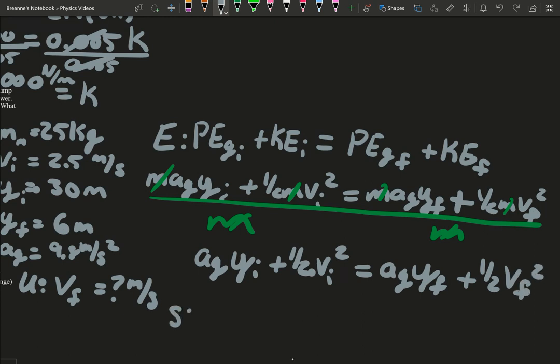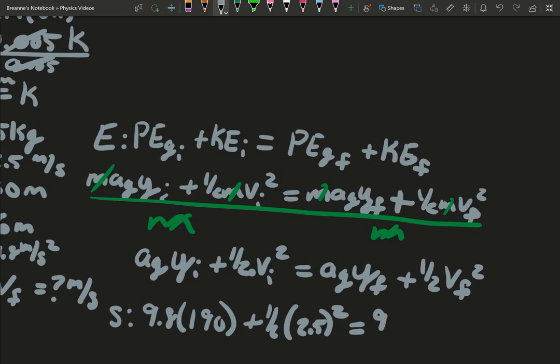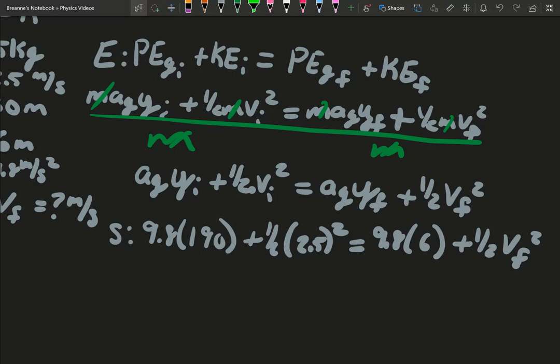Then you just plug in what you got. So we have 9.8, our initial height was 190, and the initial speed was 2.5 squared. And that equals, again, 9.8, our final height was 6, plus 1/2 v final squared. You can do little individual things.